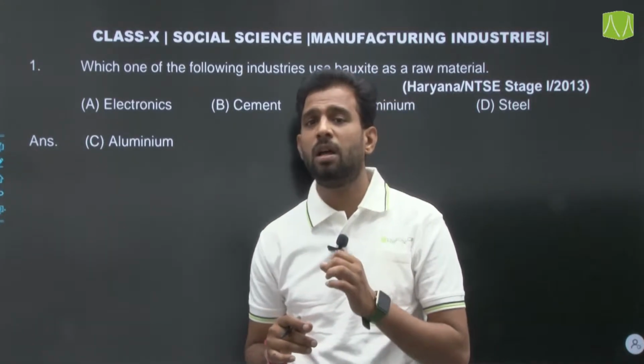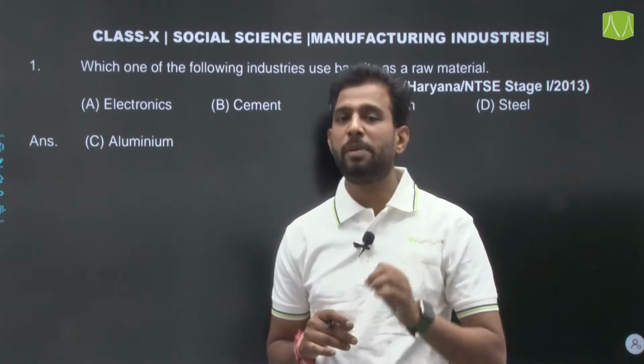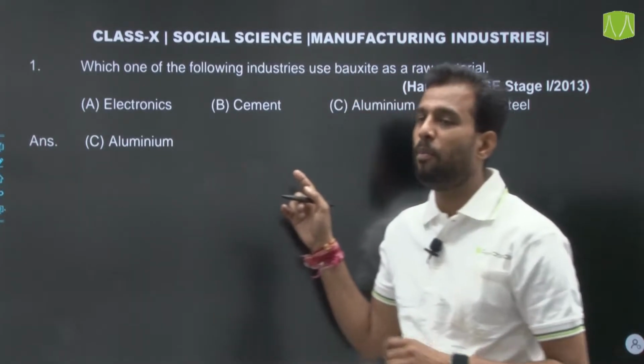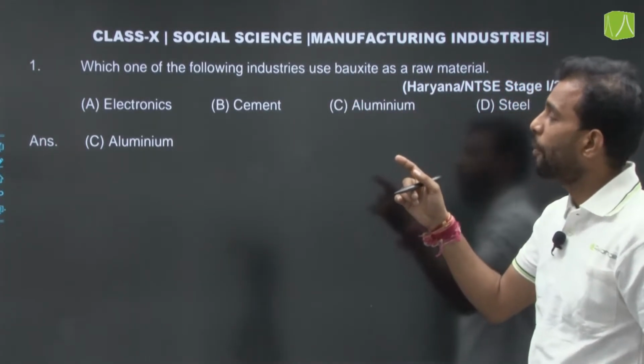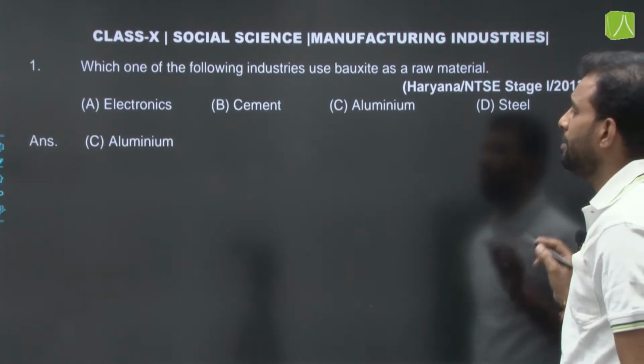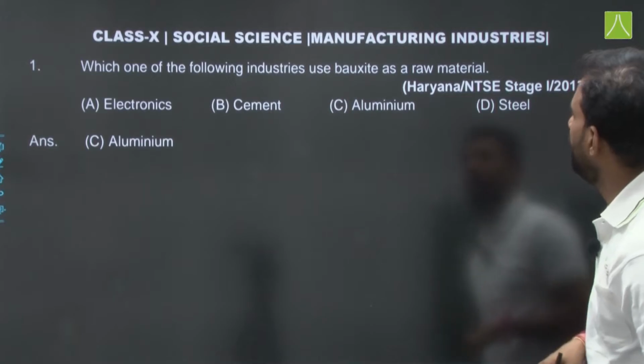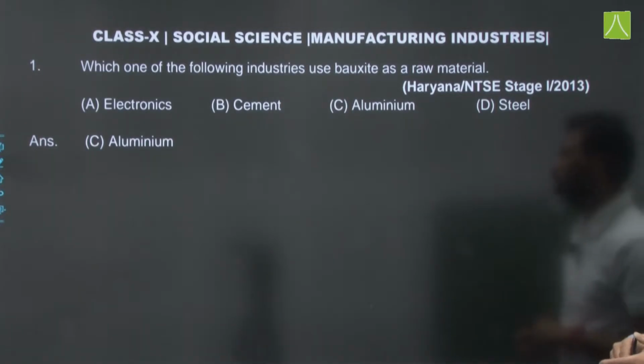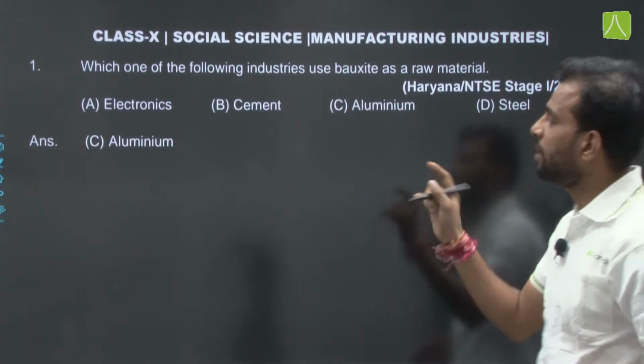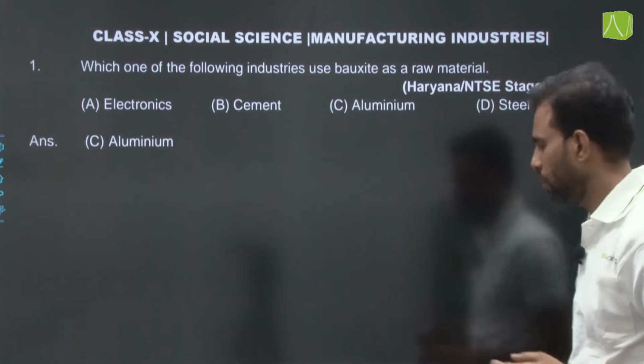When we talk about the making of aluminium, we use bauxite as a raw material. The options are A electronics, B cement, C aluminium, and D steel. This was the question in the Haryana NTSE Stage 1 in 2013. So the answer will be aluminium, as I already told you.